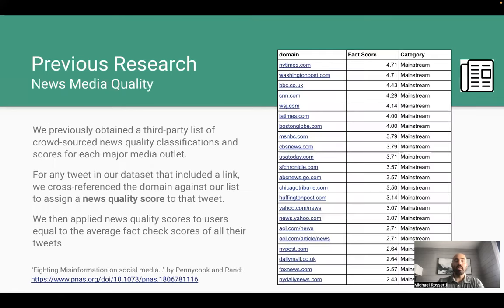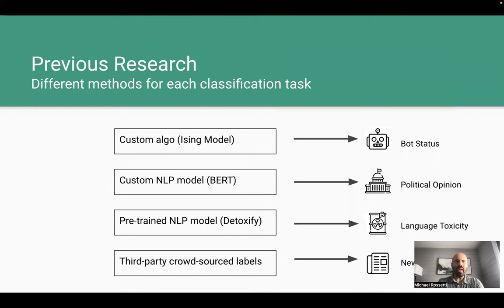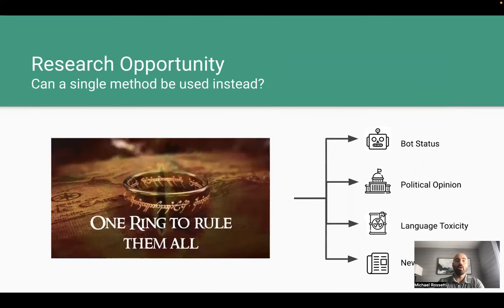Finally, to assess the quality of news being shared by each user, we looked at which users shared links to news articles, then cross-checked the links against a third-party list of news quality scores for each media outlet, produced by a study from Pennycook and Rand. As you can see, for each of these 4 classification tasks, we use different methods, and each method serves only a single function. But could one single method be used instead? And are there any new technologies we could explore for this purpose?